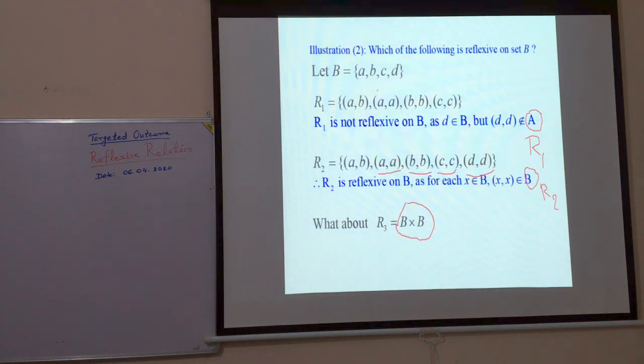But we have to see only that if A is in B, then AA should be in B cross B, and necessarily B cross B will contain ordered pairs AA, BB, CC, DD. So R3 is also reflexive on B. This should be R3, not B.